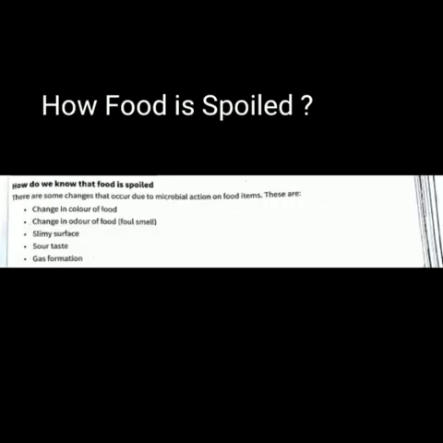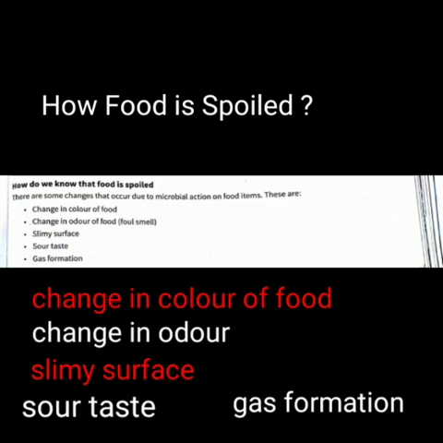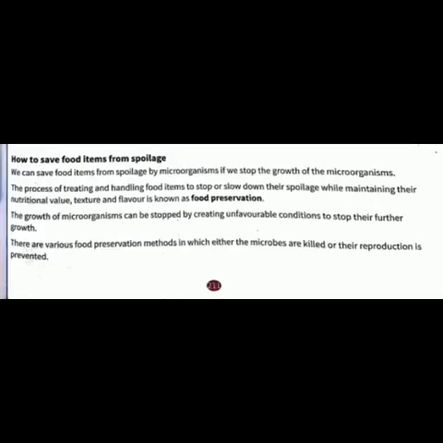How do we know that food is spoiled? There are some changes that occur due to microbial action on food items, which are change in color of food, change in odor of food, slimy surface, sour taste and gas formation. Now next is how to save food items from spoilage.